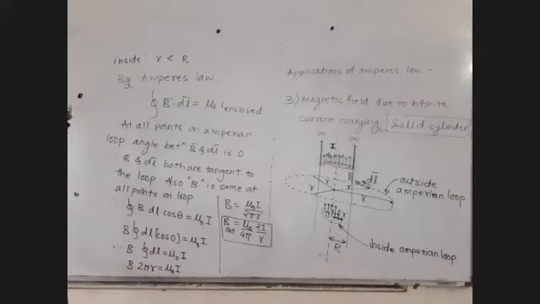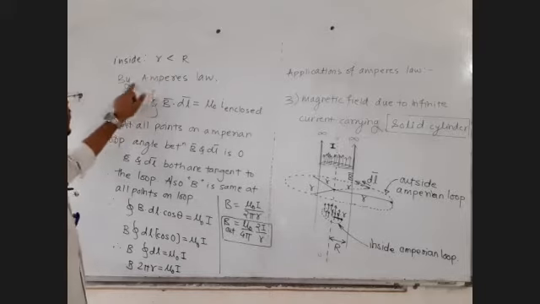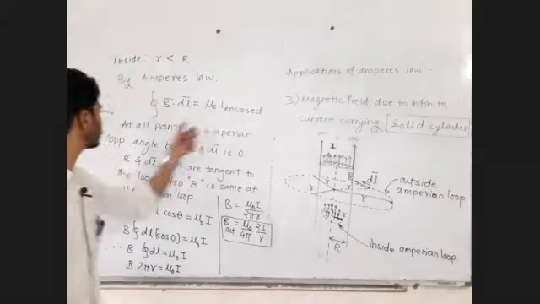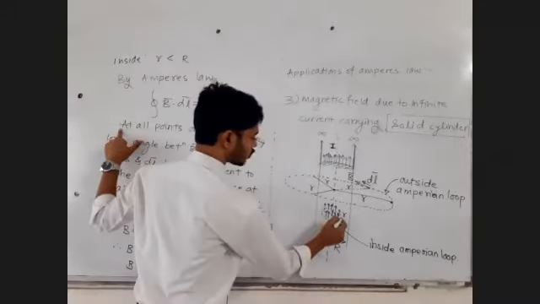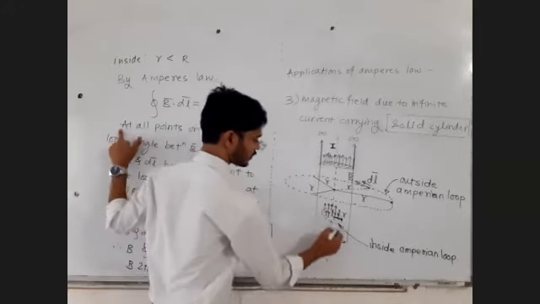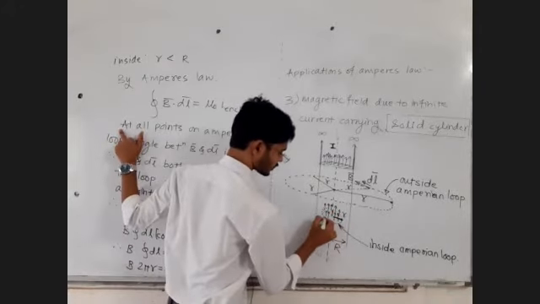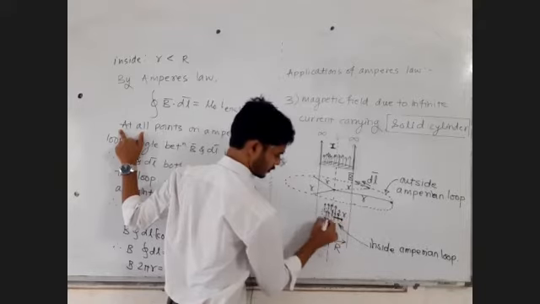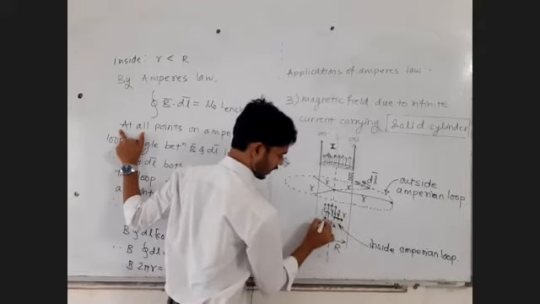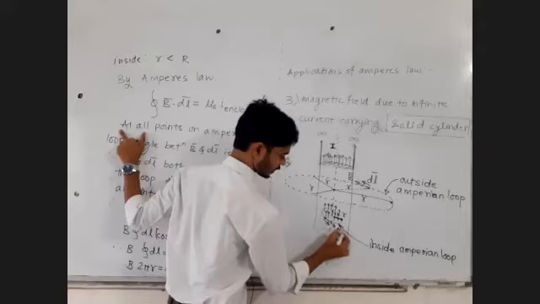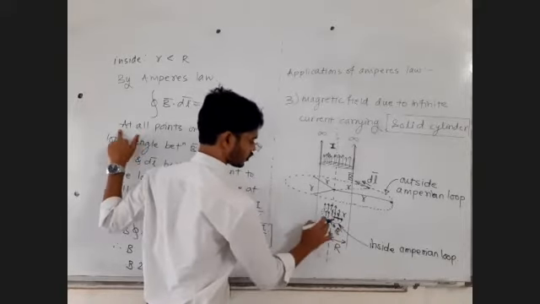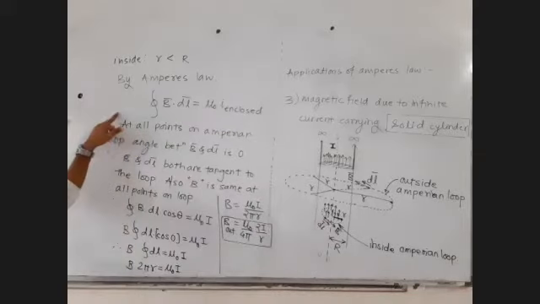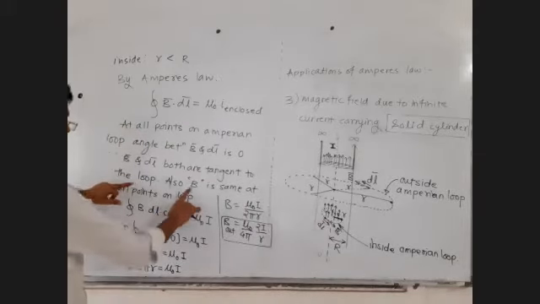Now concentrate here. I will write inside, small r is less than capital R. Again by Ampere's law, I will write the same thing. At all points on the loop, magnetic field B bar and dl bar are in the same direction. At any point on the loop, that is going to happen. So up to this, everything will remain the same.